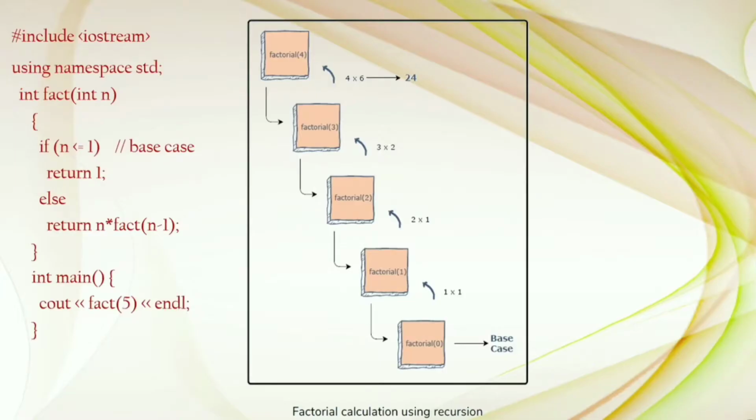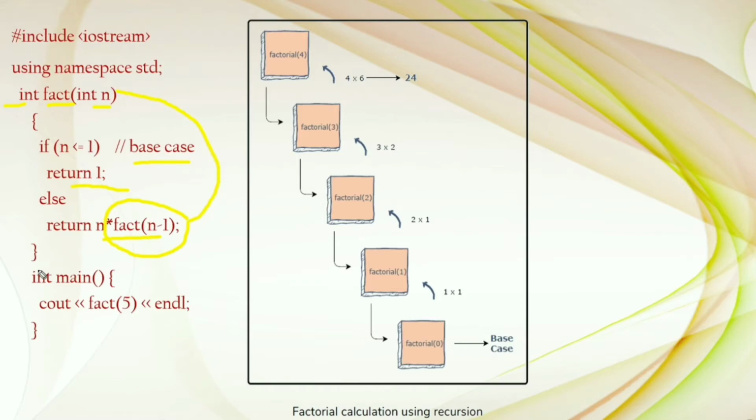This is an example of recursion. This is a C++ program, and this is the factorial function, which takes one integer as the argument and returns an integer value when we call this function. Here we specify if n is less than or equal to 1, this is the base case for the function, then it returns 1. Else it returns n into fact of n minus 1. This is the function calling itself directly. This is called recursion.